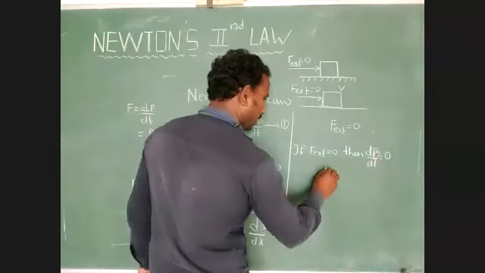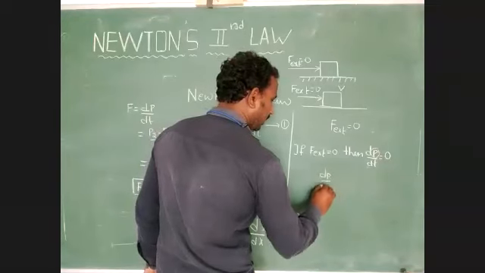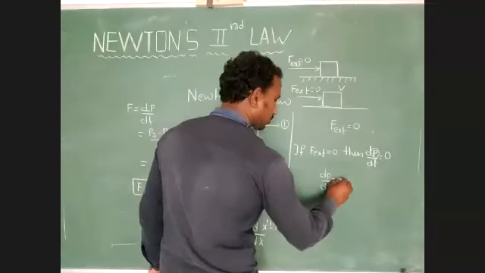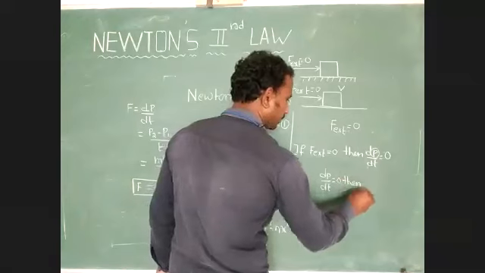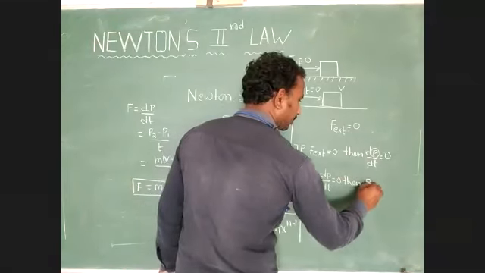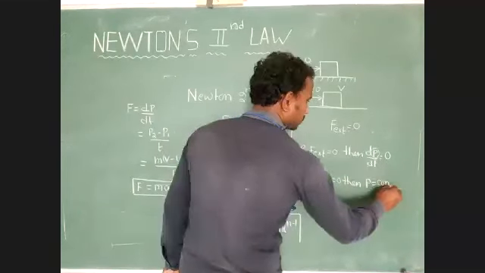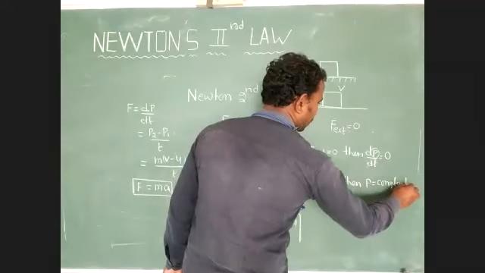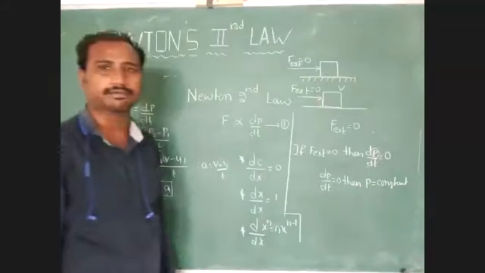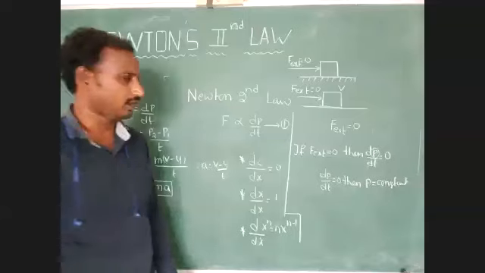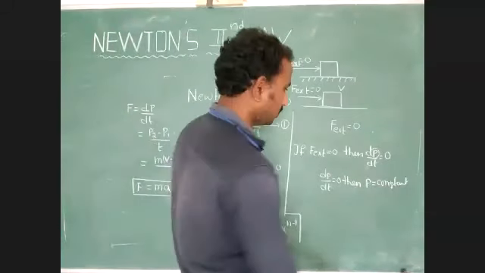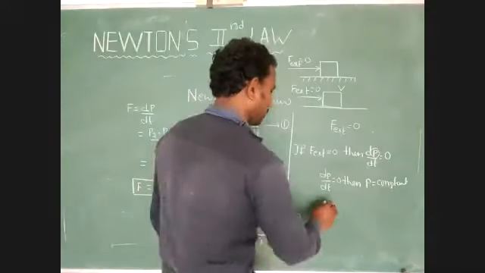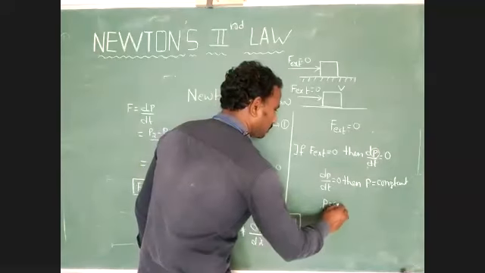Understood? Here dp by dt equal to 0, then linear momentum equal to constant. Are you identifying this point? Here the p value equal to constant.